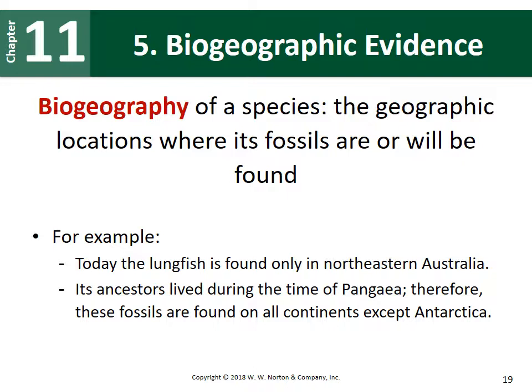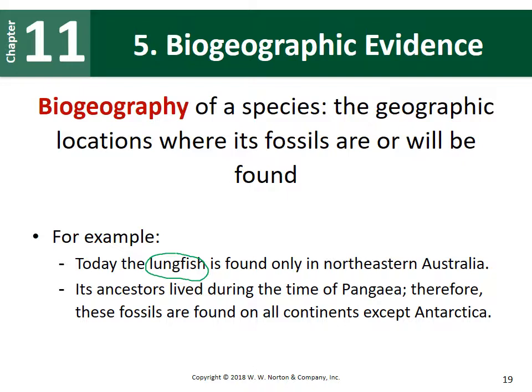Our fifth line of evidence includes biogeographical evidence. Biogeography of a species is just looking at the geographic locations where we find its fossils, or where they will be found. An example of this is a species of fish called a lungfish. These lungfish are found today only in northeastern Australia.